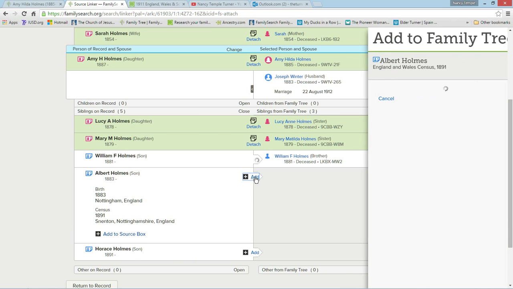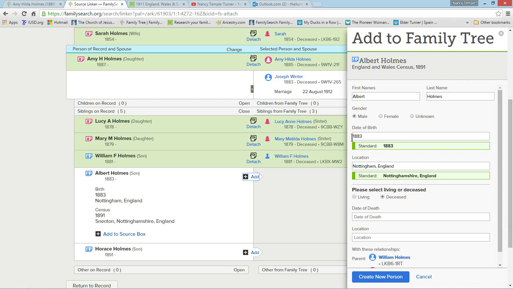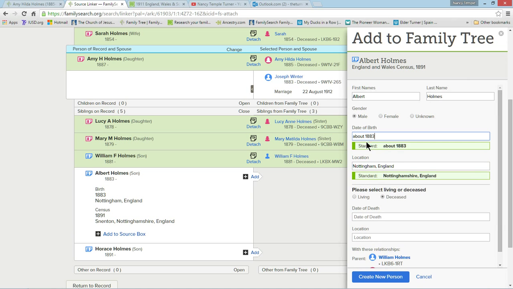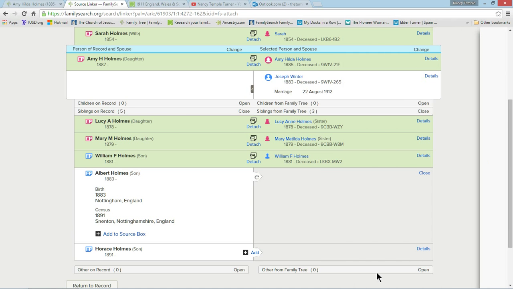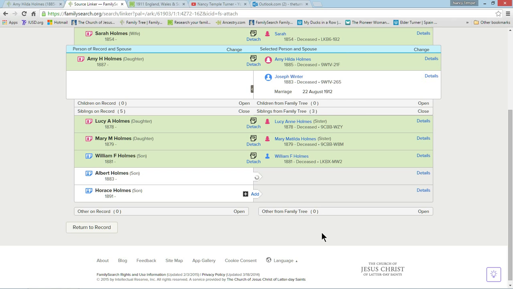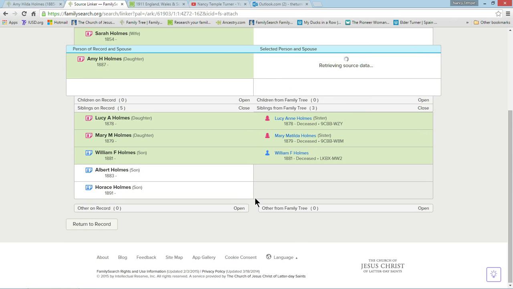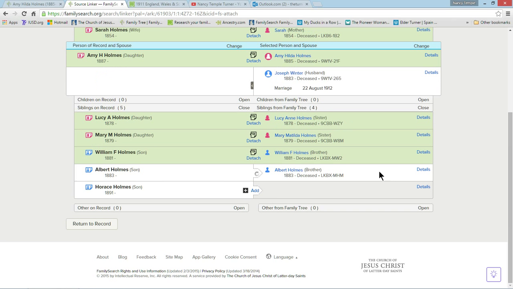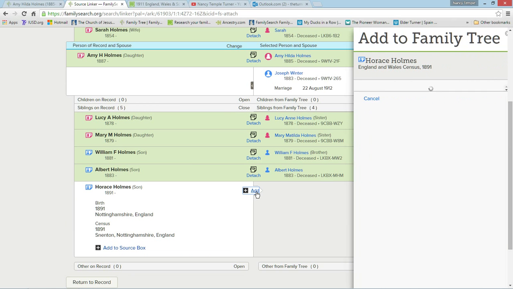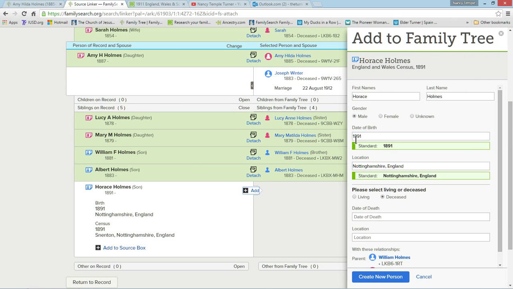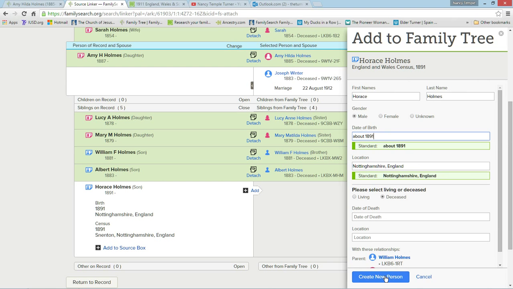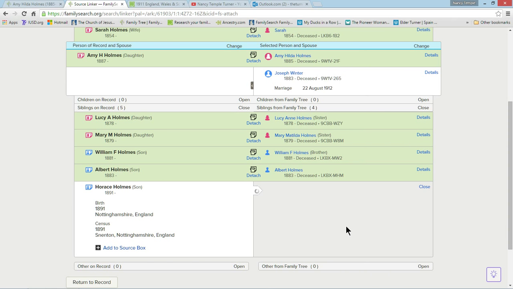Okay, let's do Albert. He got Nottingham, so that's correct. Again, adding about, just because we're estimating. Create a new person. And then finally, our last child to add. Whoops, we've got to attach the source. So we're adding, and then we're attaching the source to prove why we added the person. And then finally, Horace. And again, I'm going to add the word about here because I don't have the exact birth date. Create a new person.